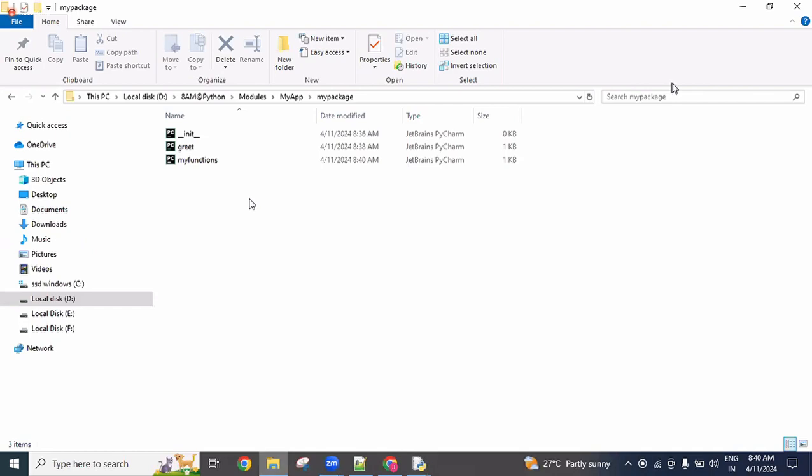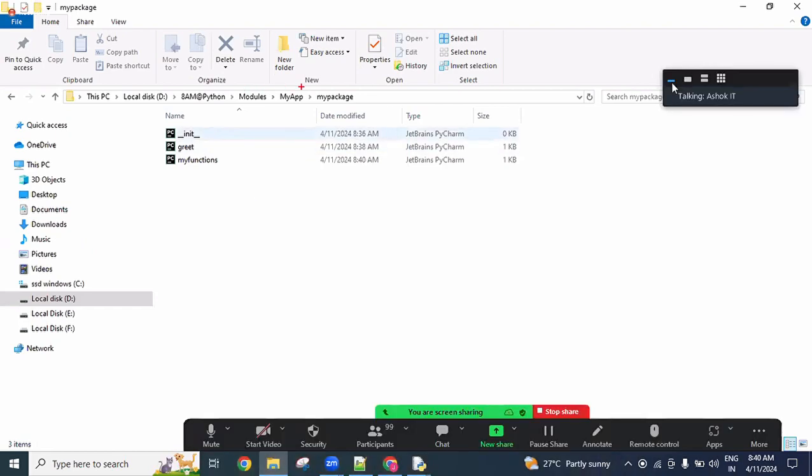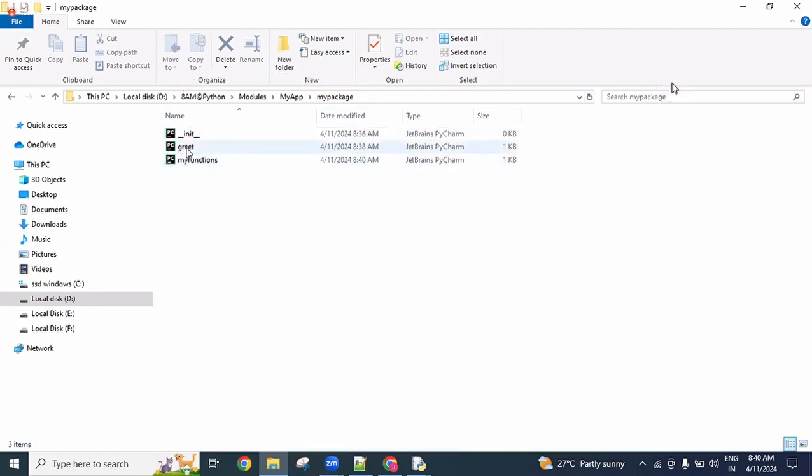Go to your folder location and see here. This one is a package. We can consider my package as a package because here one initialization file is there and two modules: one is the greet module, one is the my functions module. A package may contain some modules and one initialization file, and every module may contain a collection of functions, classes, or variables. In these two modules, I used functions only.